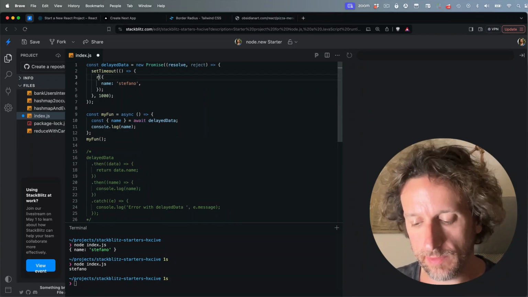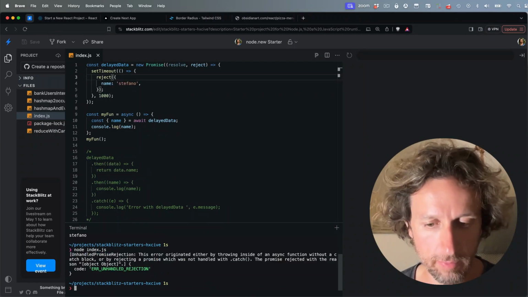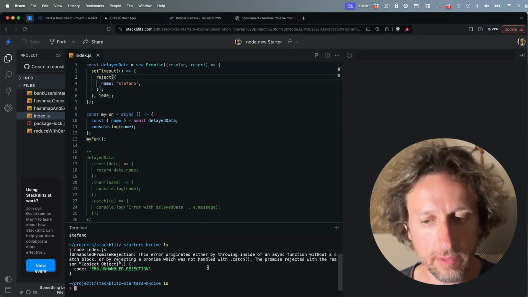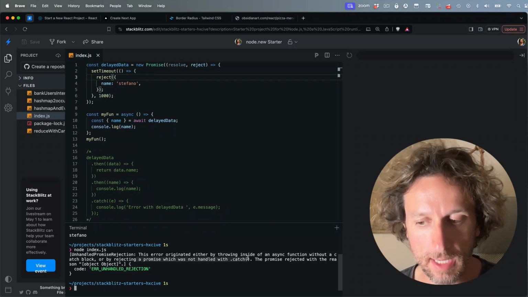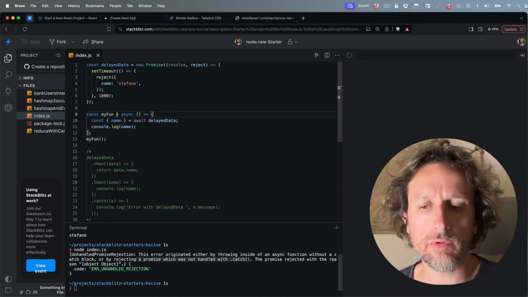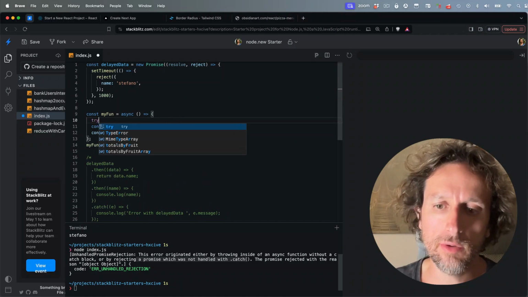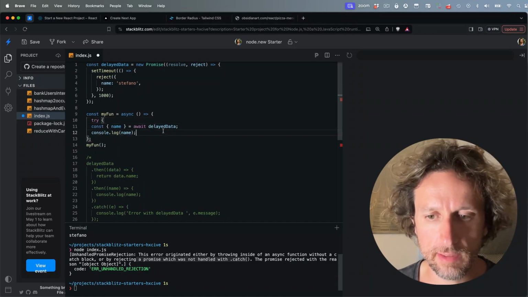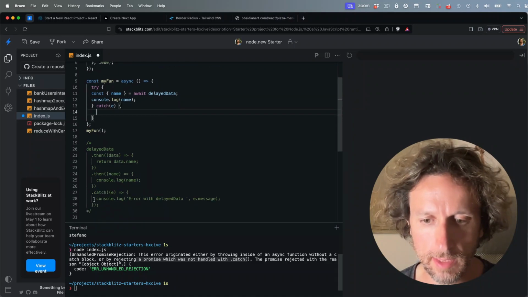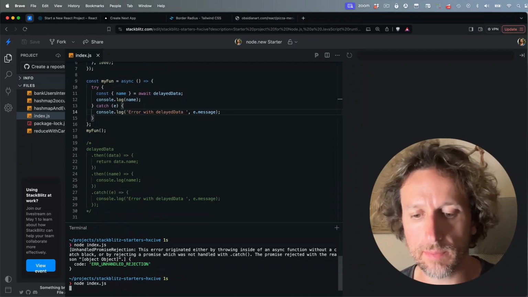What happens if this is rejected, or if the function throws, which is the same in case of a promise? I will see an unhandled rejection. It's saying that the promise was not handled by catch, but how do I put a catch here? Well, if you want to use an async function instead of the catch function, you have to wrap everything inside a try catch. And here I can get the error, and I can copy this same code, because the two functions are identical now.